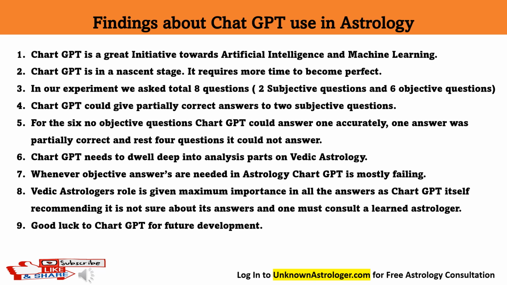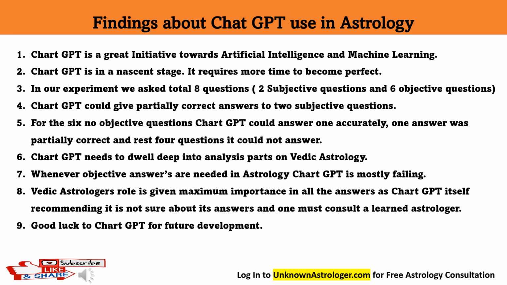Here we have put 8 questions. 2 were subjective questions and 6 were objective questions. Subjective means somebody can give an answer round and roundabout, but objective question answers should be the same for that query. There will not be any deviation. ChatGPT could give partially correct answers to the 2 subjective questions. Mostly the responses were not accurate, in those subjective questions also.